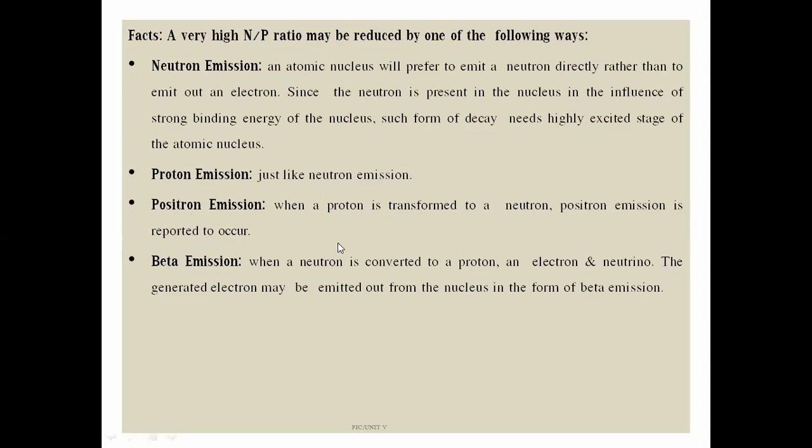And when a neutron is converted to a proton, the opposite procedure, an electron is generated, and the nucleus is going to emit the electron. The generated electron may be emitted from the nucleus in the form of beta emission.